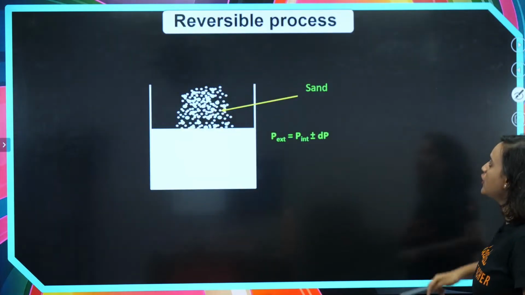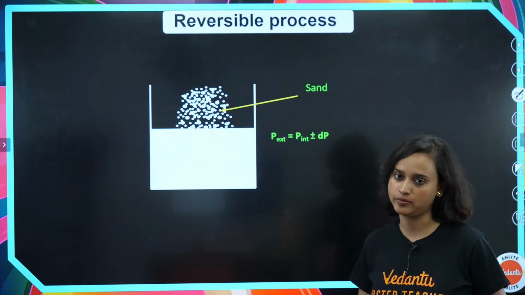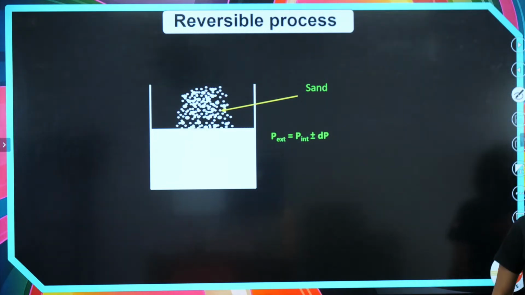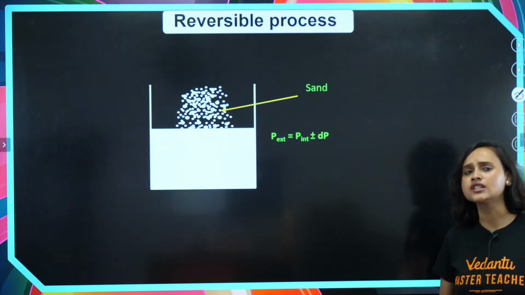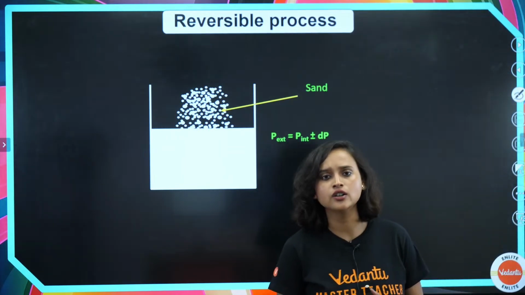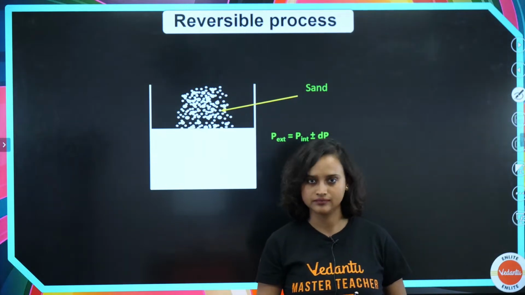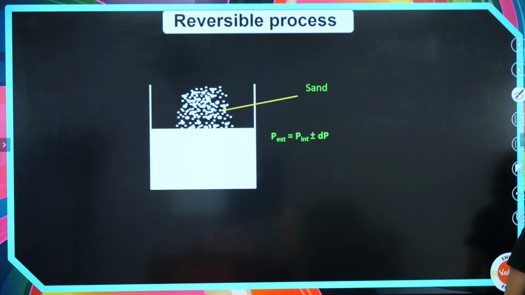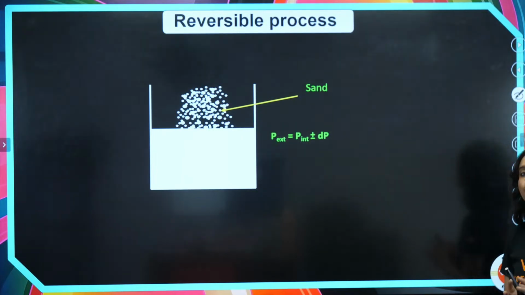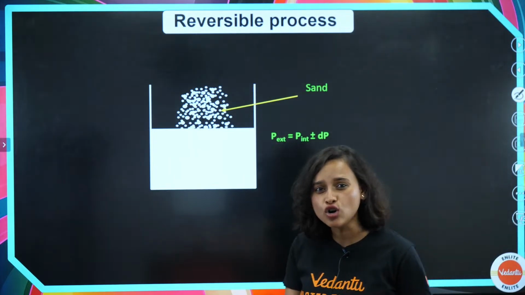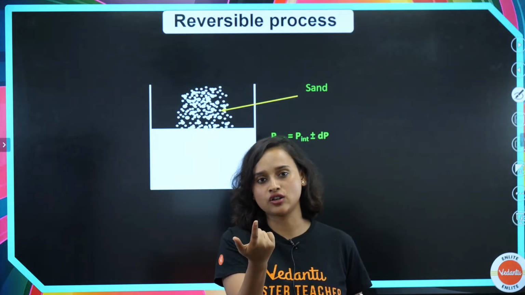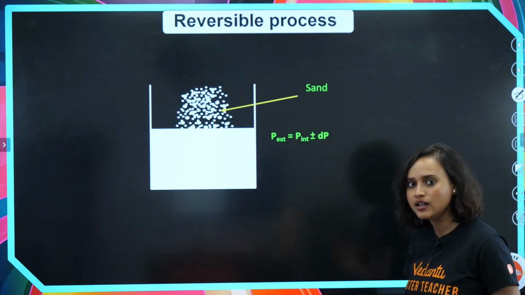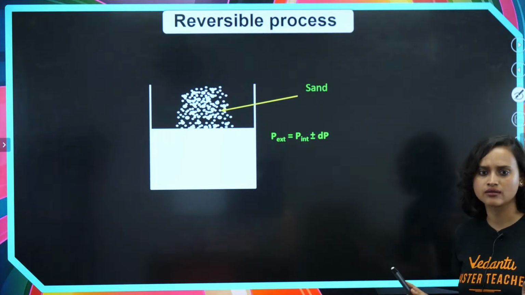Moving on from here, reversible and irreversible processes. Let's talk about that. What is a reversible process? Basically, a reversible process is one where you can change the direction of the reaction by an infinitesimal change to the system or surrounding. Basically, it is so slow that a little change can change the direction of the process. And what is irreversible? Where you cannot do this.